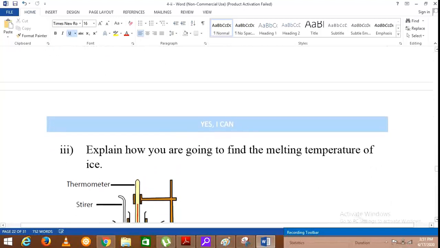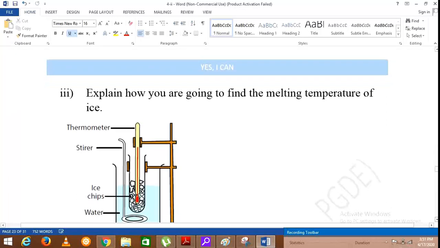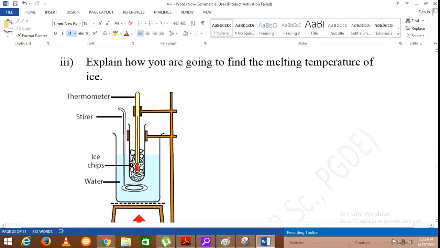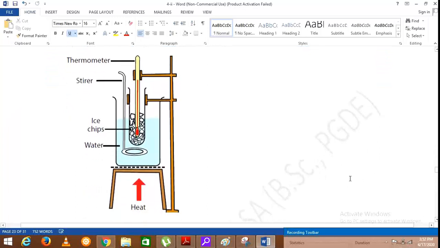Then this activity is to explain how to find the melting temperature of ice. The setup is given. Here there is a boiling tube, and you have put some ice chips into the boiling tube, and the thermometer is immersed.